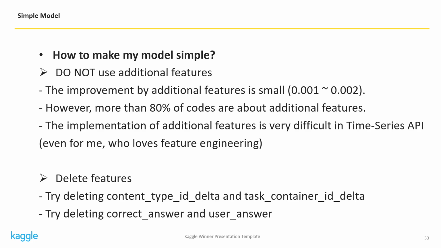Another trick to make my model simple is to delete some features of transformer. Especially, I think content type ID delta, task container ID delta, correct answer, and user answer give only a very slight improvement, and they can be deleted.